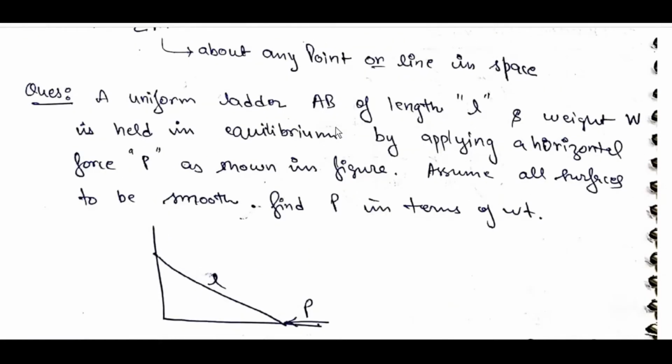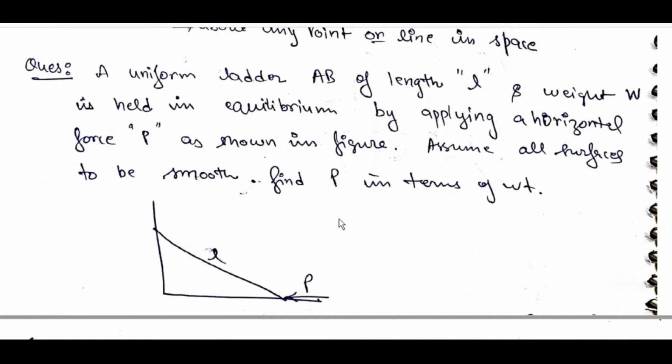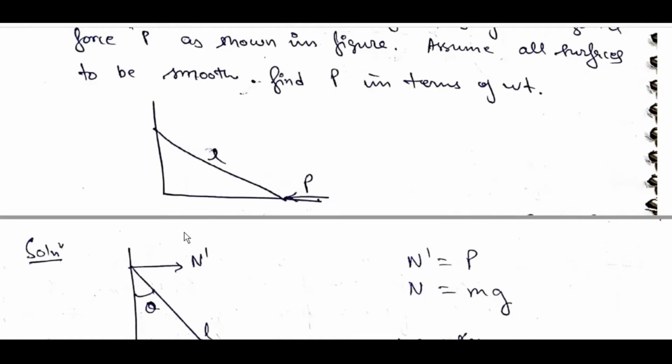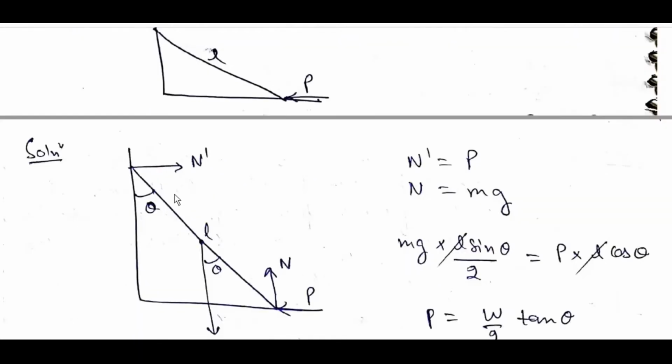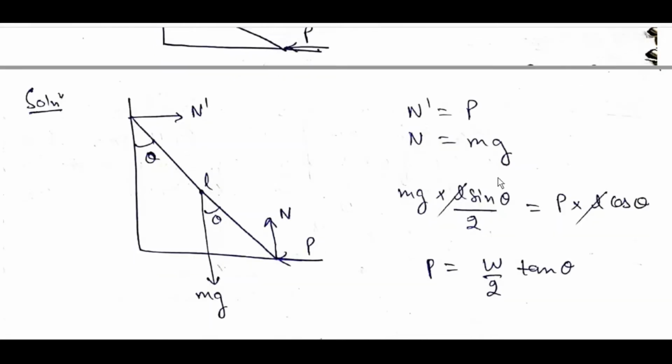A uniform ladder of length L, weight W is held in equilibrium by applying horizontal force P. Assume that all surfaces are smooth. Find P in terms of weight. Here weight W will be there, here N1 will be there, here N2 will be there. Only these forces will be there, friction won't be there as everything is smooth. Horizontally and vertically balance: N prime is equal to P, N is equal to Mg.